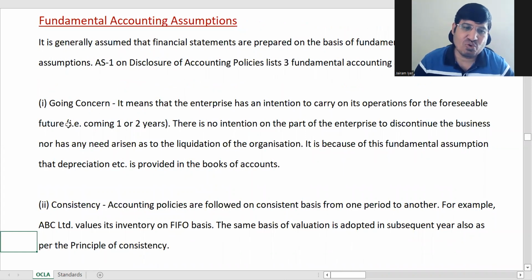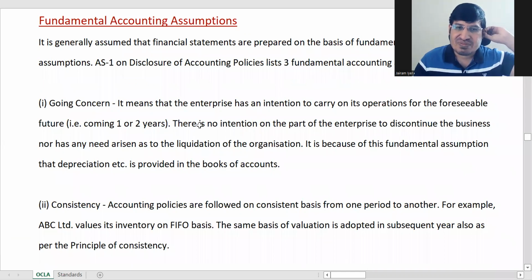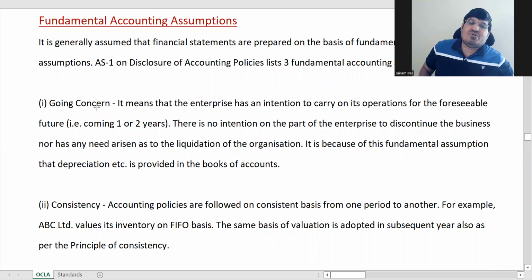First one is going concern. Going concern आप लोगों ने accounting concepts में भी पढ़ा होगा पहले, right? So you would have heard about going concern. Going concern basically means that when you have prepared these financial statements, your assumption is that your business is going to continue in the foreseeable or the near future. So you have prepared thinking that the business is going to continue for some years, not that the business is going to end after this year.